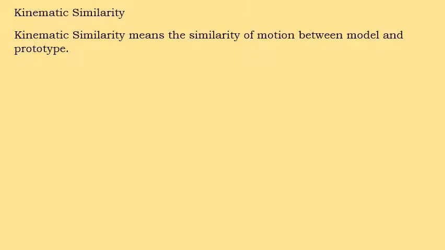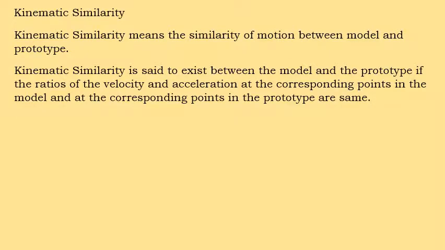Coming to the second similarity, that is kinematic similarity, meaning the similarity of motion between model and prototype. Here two terms are taken into consideration, that is the ratio of what? Velocity and acceleration of the model and prototype at corresponding points.